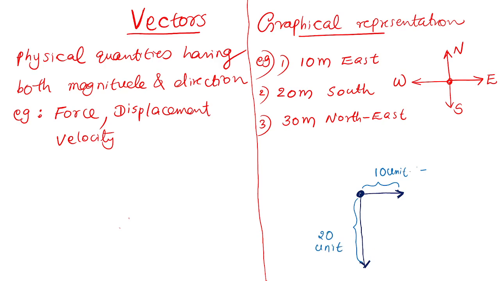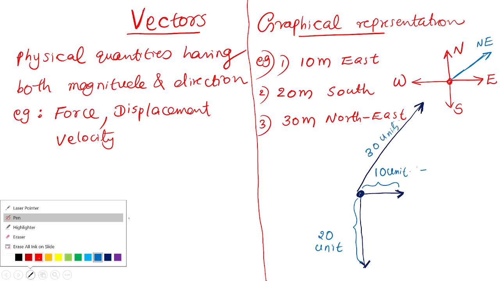Then third person 30 meter northeast. A 30 unit line segment is to be drawn towards northeast. Northeast is the direction equally inclined to north and east. So that direction. Let me draw it, one minute. Understood? Like this. The arrow represents the displacement. The length must be 30 units. Clear?